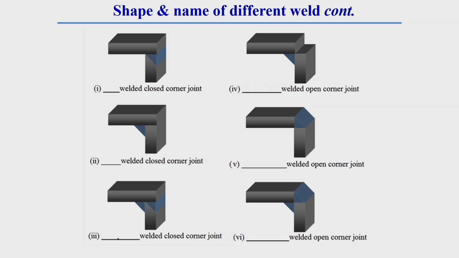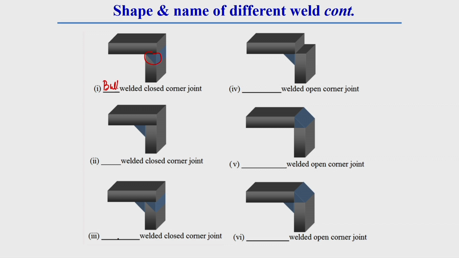For corner joint also, there can be different shapes and names. For corner joint also we can put different weld names, we can have different welds here. In case of corner joint also we can have different types of weld name. Like this first one, here generally the welding is made along the thickness of the plate, that is why this is called butt welded close corner.